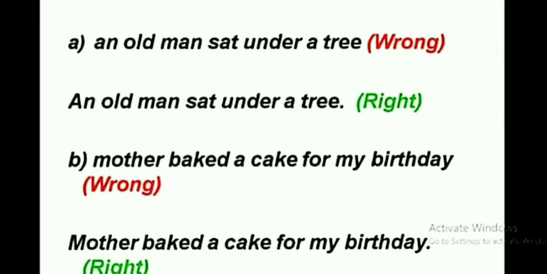In the same way, the next sentence, "mother baked a cake for my birthday," is wrong because it is not beginning with a capital letter and it is not ending with a full stop. The correct one is given over there, in which the M in Mother is capital and the sentence ends with a full stop.